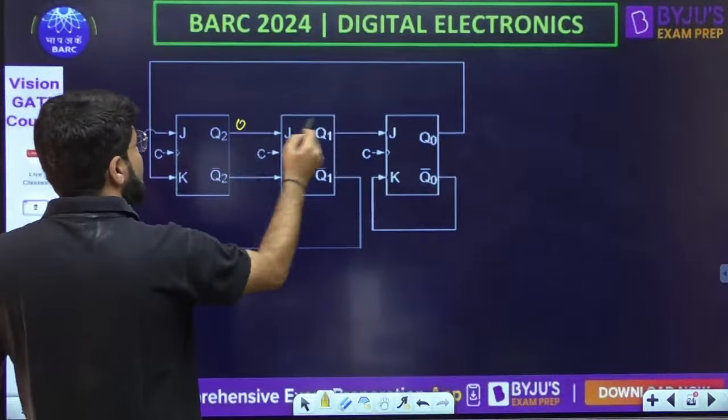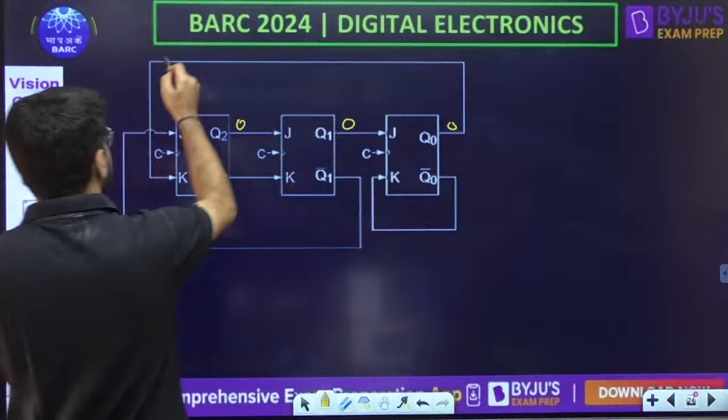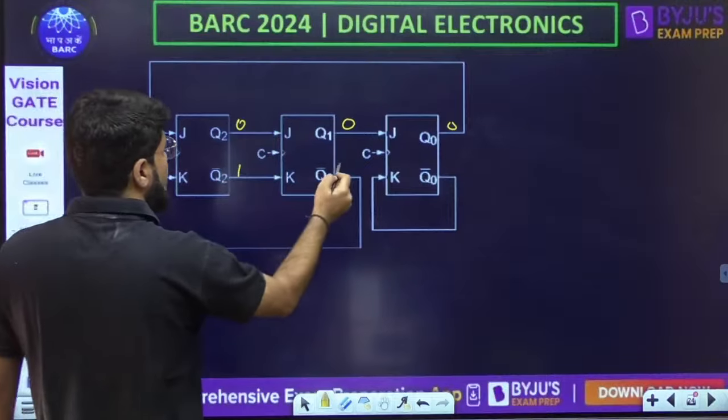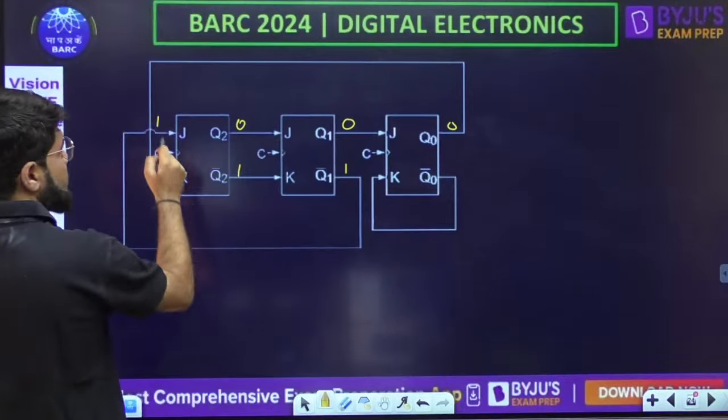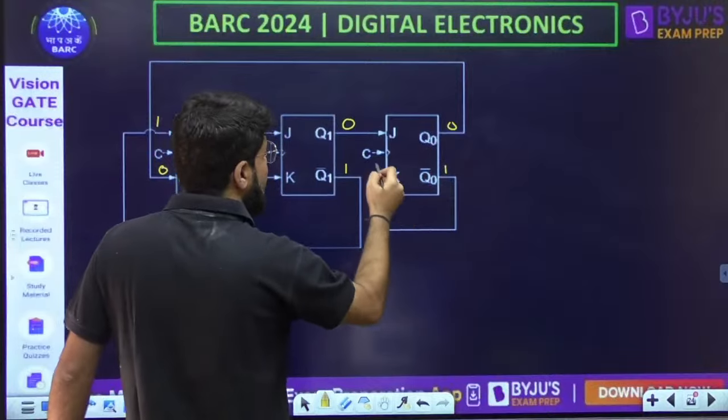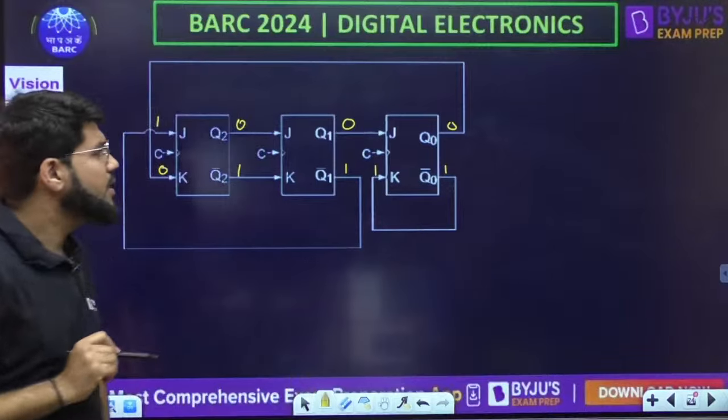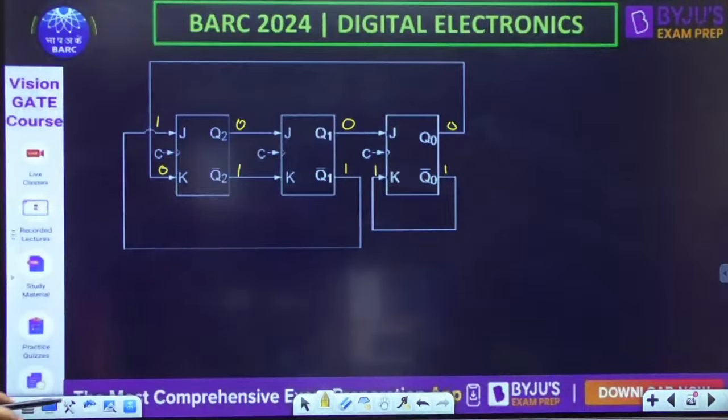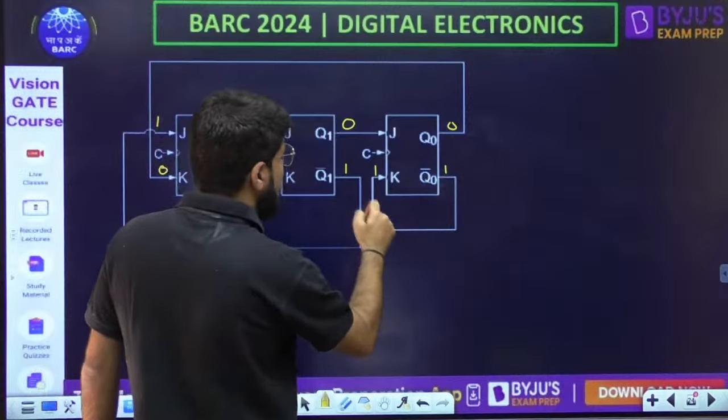Because actually it is coming from here. So what is the initial state? 0 0 0. So this 0 comes here. ये हो जाएगा 1 and 1. This 1 comes up here and this is 0 1. तो यहाँ पे आएगा 1 basically. Okay. ठीक है. This is going to be 1 here.